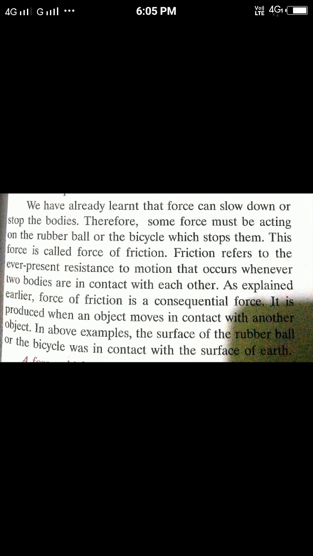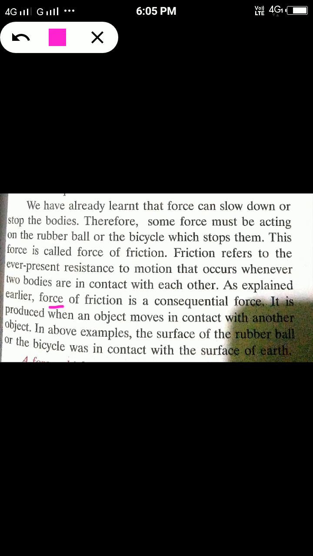Now we will move to the next example, riding a bicycle. This boy is riding a bicycle. When the bicycle starts moving with a good speed, stop pedaling. What do you observe? In this case also, the bicycle first slows down and then stops. So here also some force is acting on the bicycle which stops it, and this force is called force of friction.